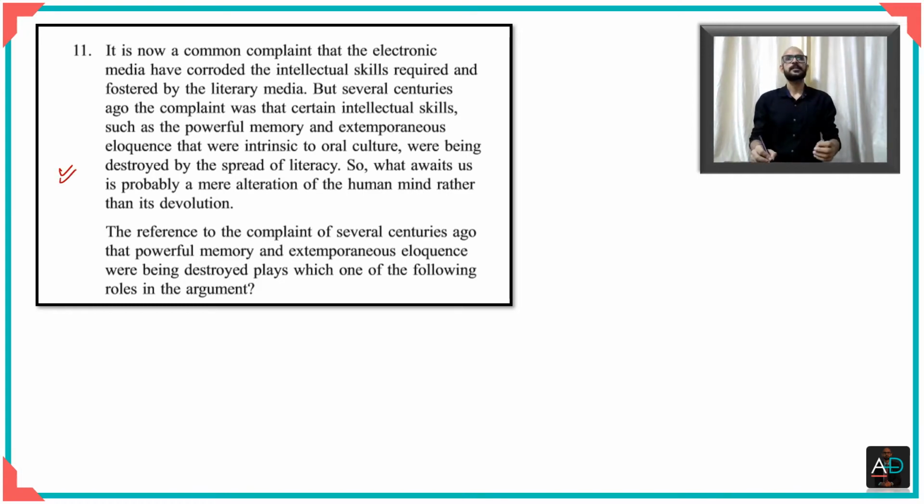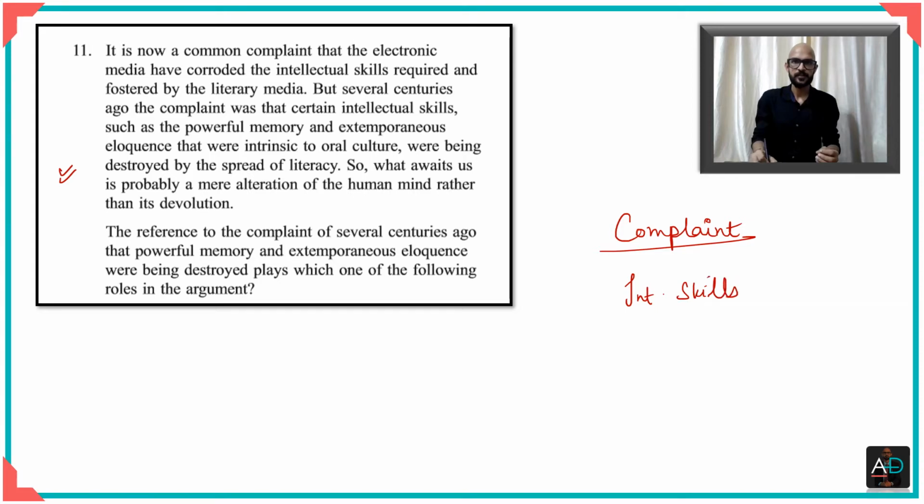As you can see, the passage talks about a complaint. The complaint is with regard to the intellectual skills or the intellectual abilities of the human mind. What he says here is that the electronic media has caused the corrosion of the skills that were required by the literary media.